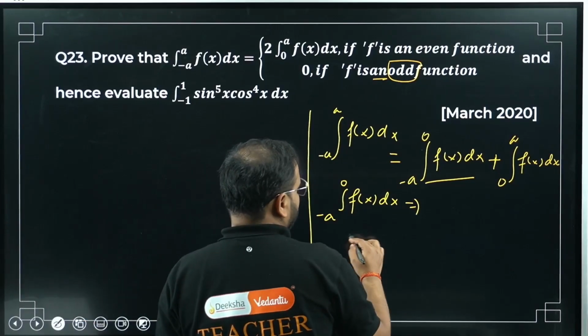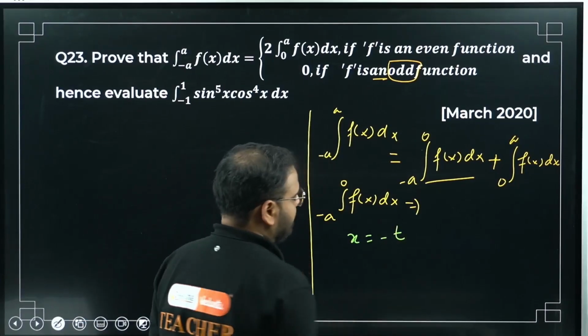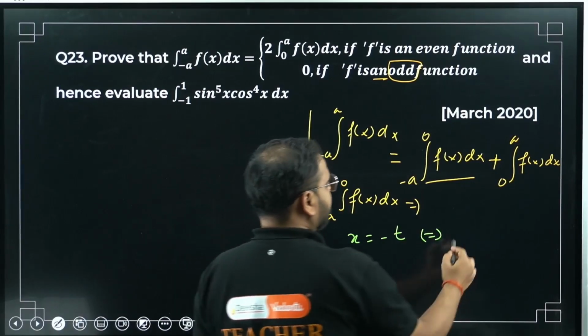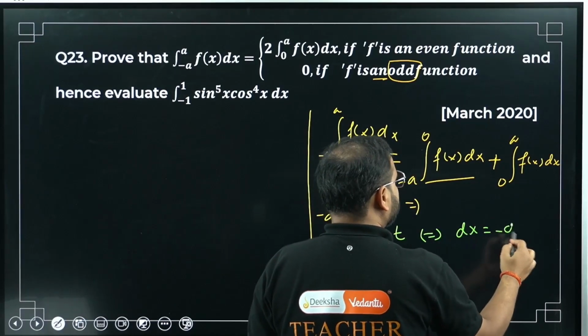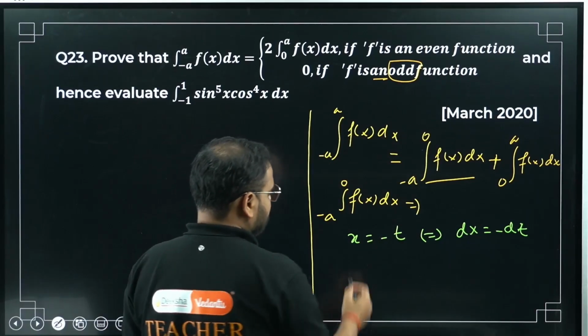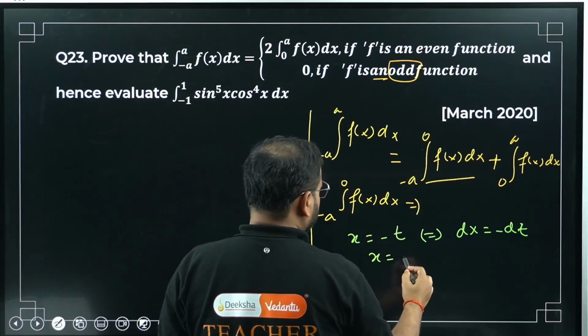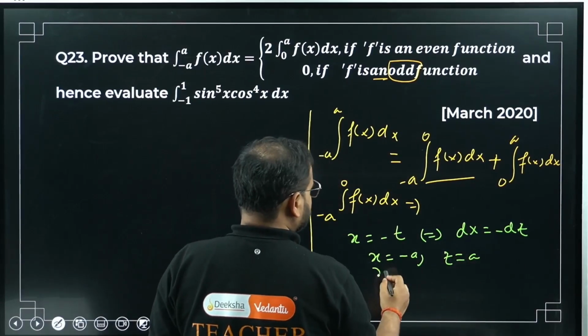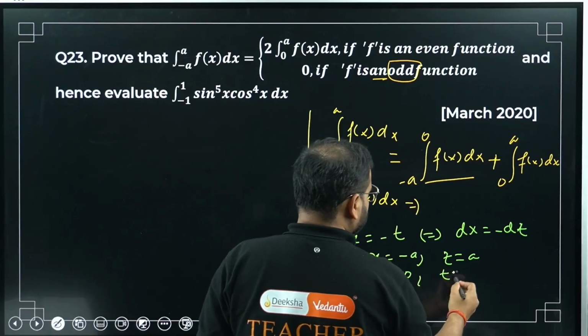Check here. I'm taking x as minus t. Differentiate now. So I'm going to get dx equals minus dt. Simply, when x is minus a, t will be a, and when x is 0, t is also 0.